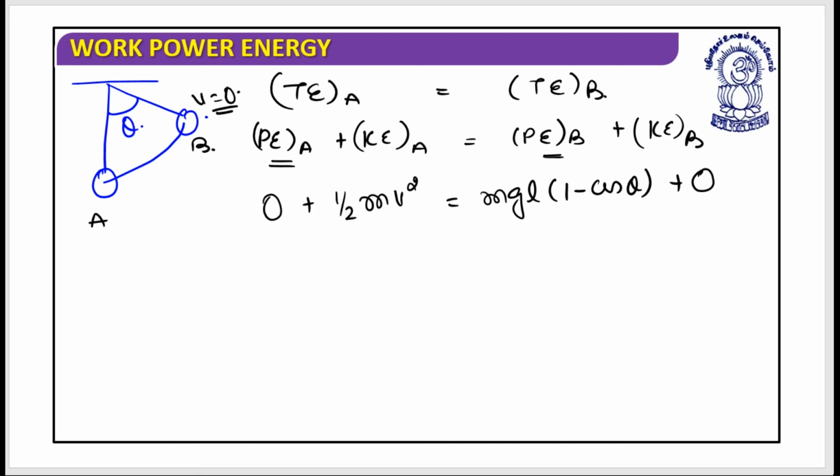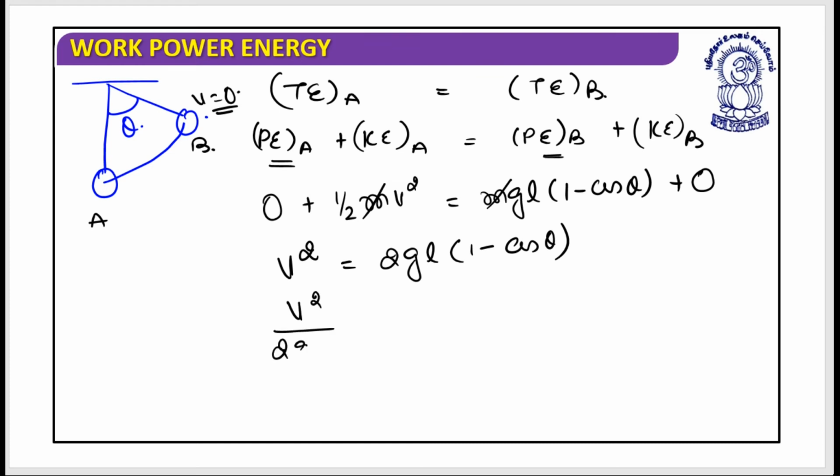So this could be written as: m cancels, and the term that remains, v square, should be equal to 2gl into bracket 1 minus cos theta. So v square by 2gl equals 1 minus cos theta, and from this cos theta is equal to 1 minus v square by 2gl.